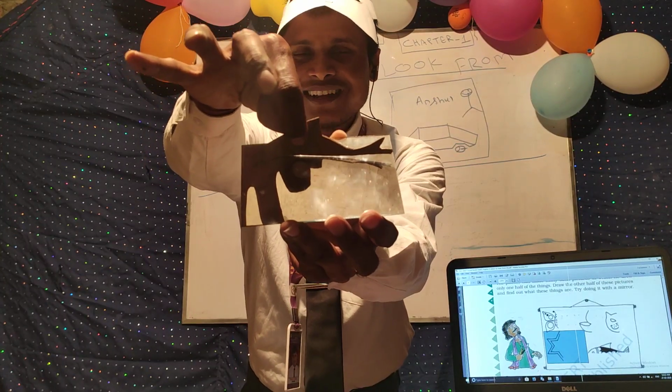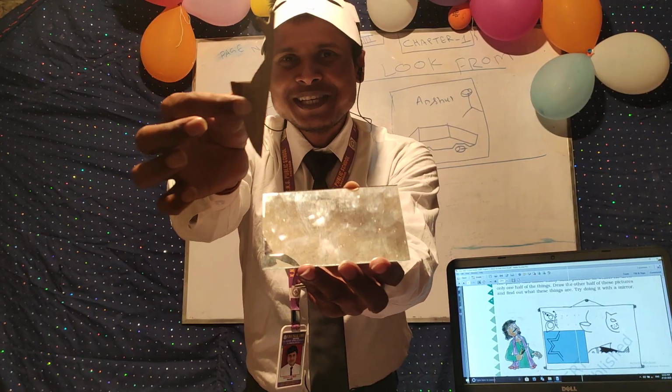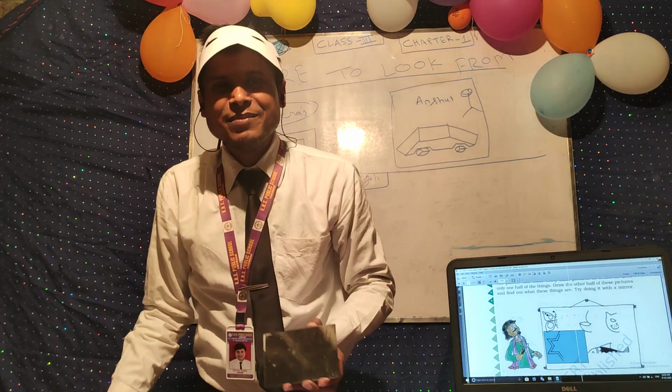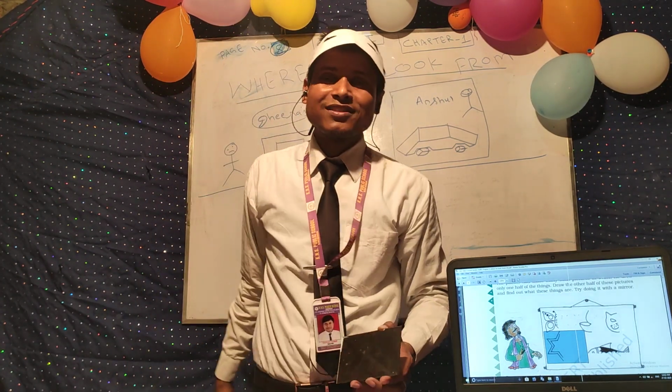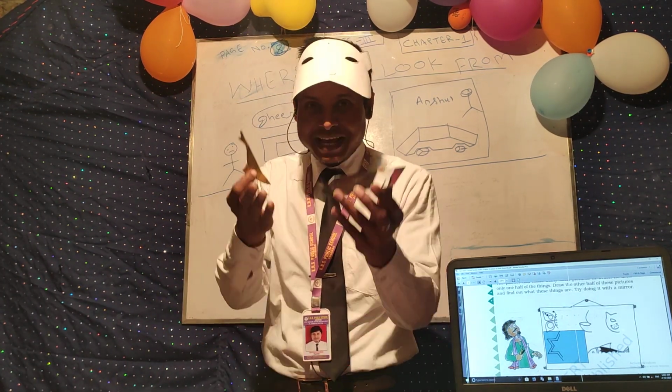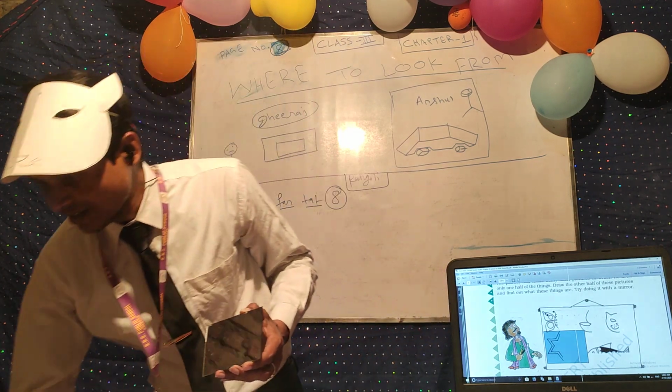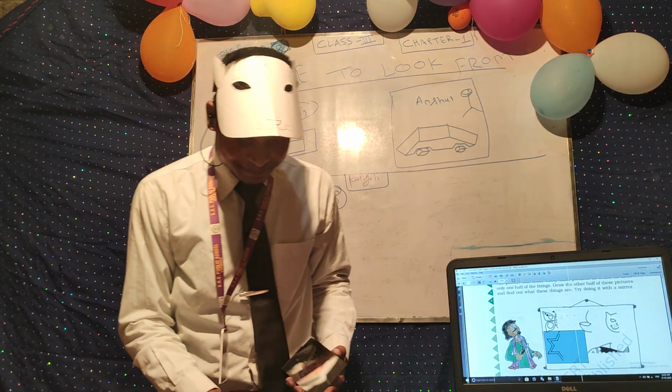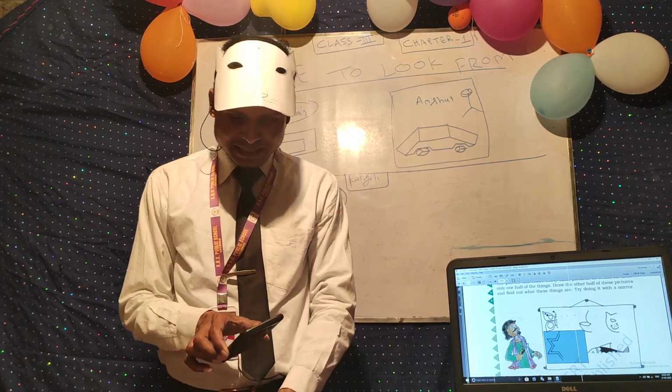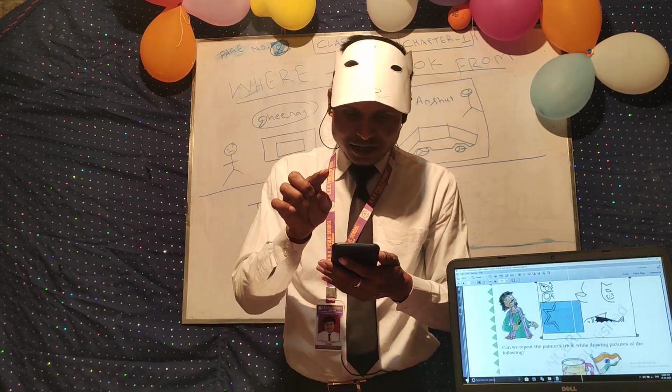So this is the full image, and this image is called the symmetrical image, the image which can be divided into two equal parts. That image is called the symmetrical image. So we are studying about the symmetry of the image. Now some homework is given, so you have to do homework.